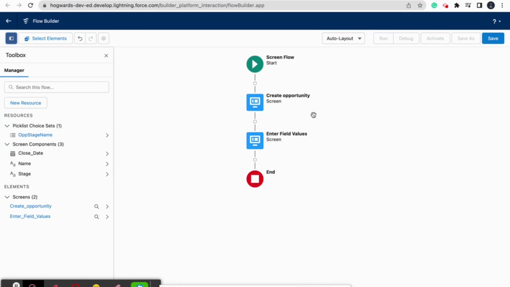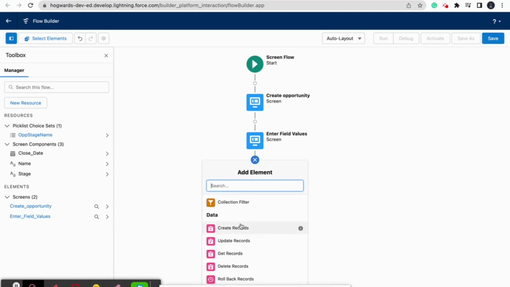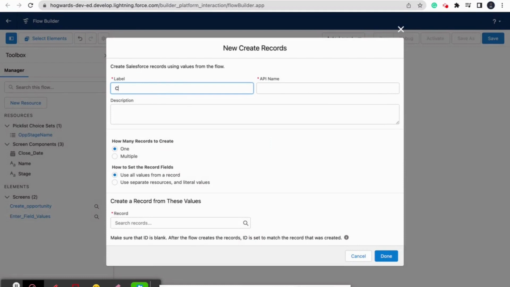When we click on that button, the create opportunity button, it will show us a second screen in which we will give the values, the three values which we have created: name, stage, and close date. After that we want to create opportunity record. Okay, so that means we want to create a record. Label is create opportunity record. So we want only one record to be created every time the user passes some values. So there will be one.